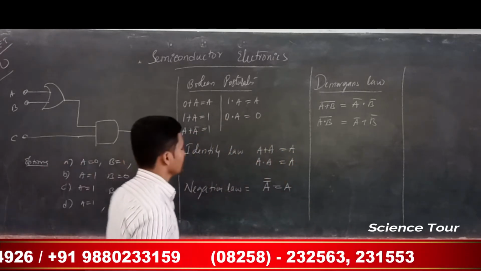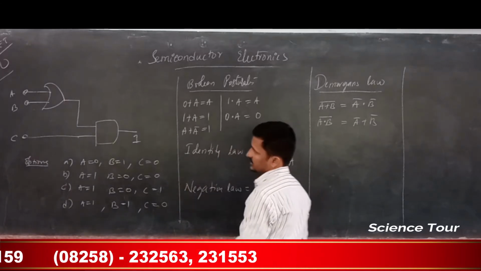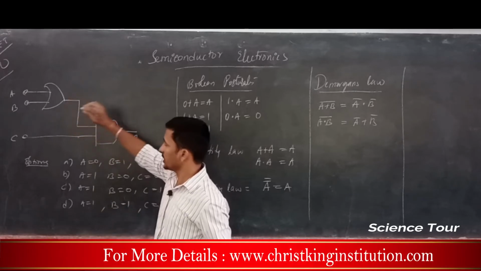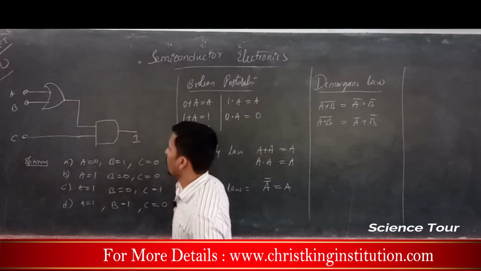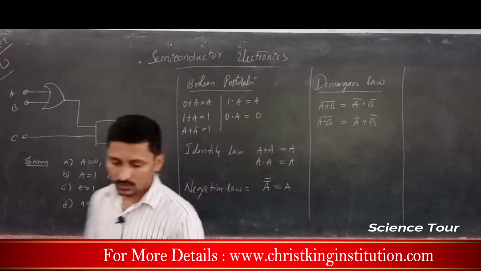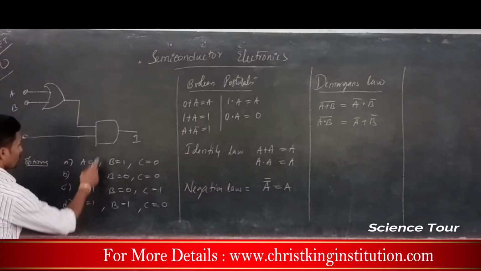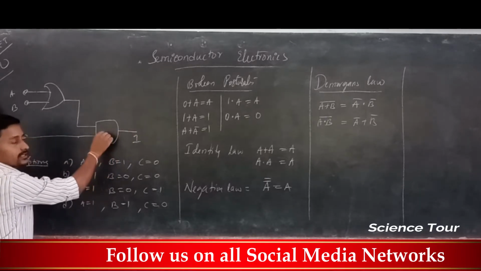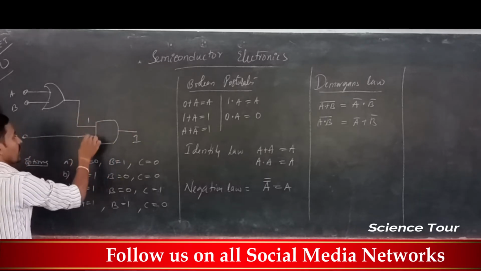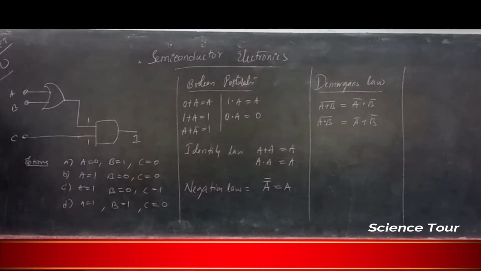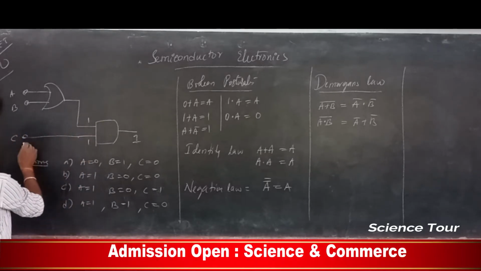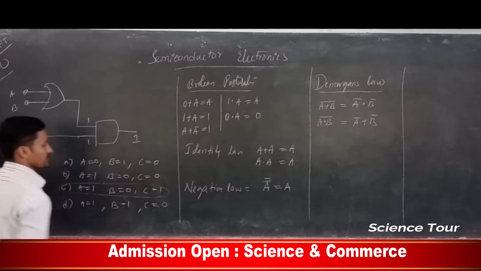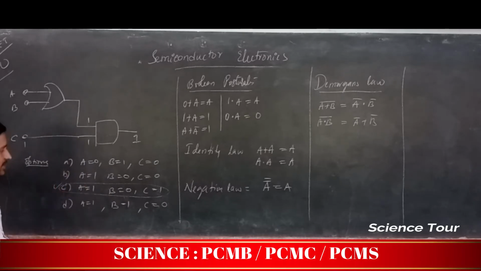Now let's see, this is a question where 4 options are given. You have to give A, B, C some input in such a way that you get output 1. Let's see what it actually is. Here, to get 1, it is an AND gate, isn't it? So both inputs must be 1. Now here C is 1 itself, so it will be an easy job.